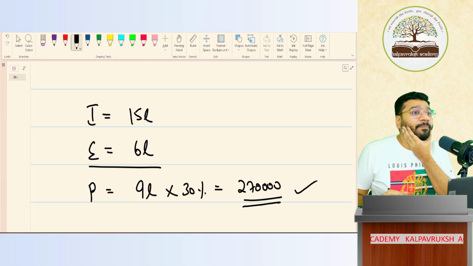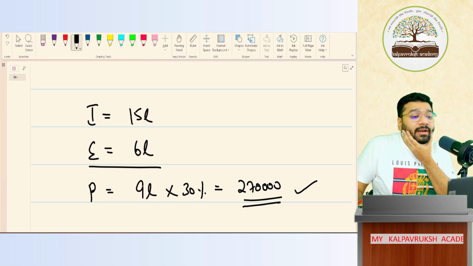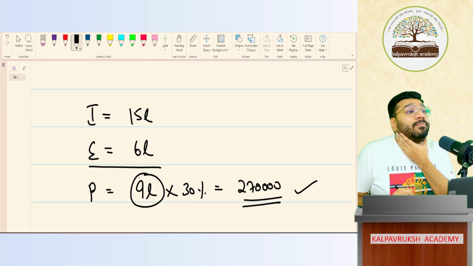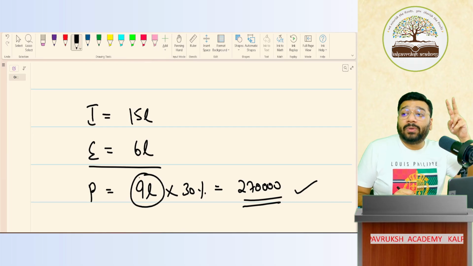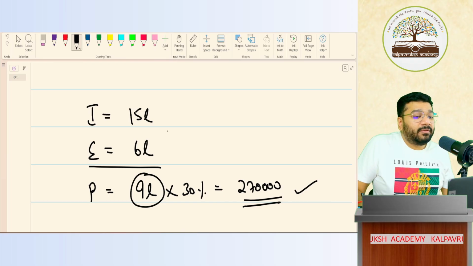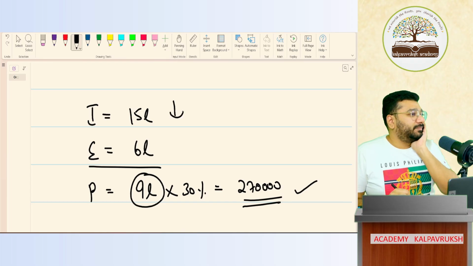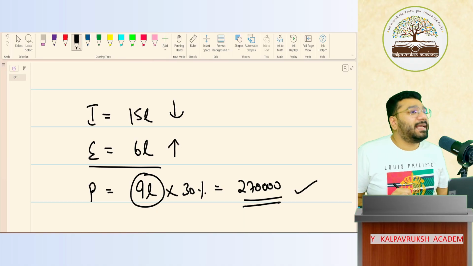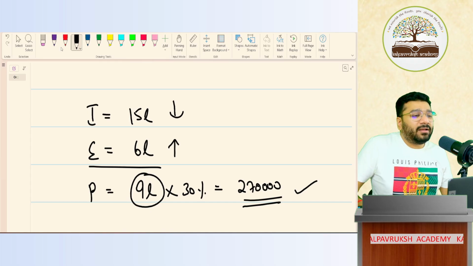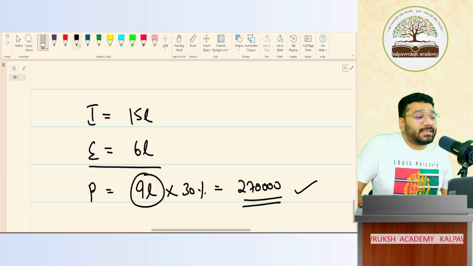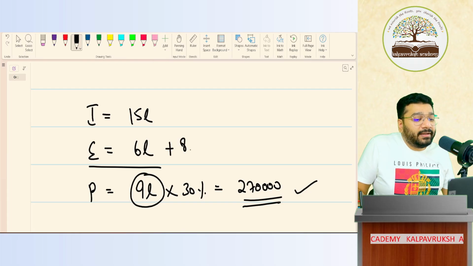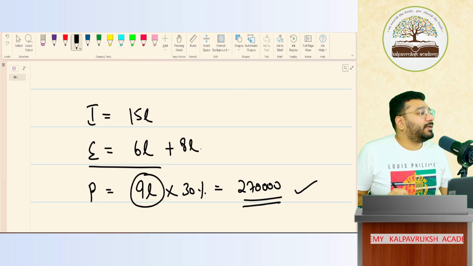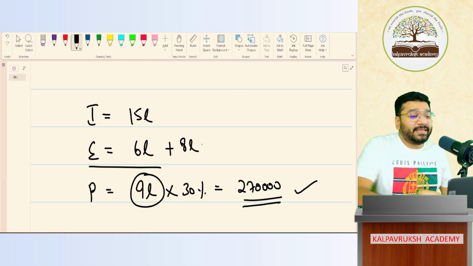So what do people do? People try to manipulate the profit. You can manipulate the profit in two ways. One, you reduce the income on purpose. Or two, increase the expenditure. Got it? So here, this client, what he did was he increased the expenditure by 8 lakh.